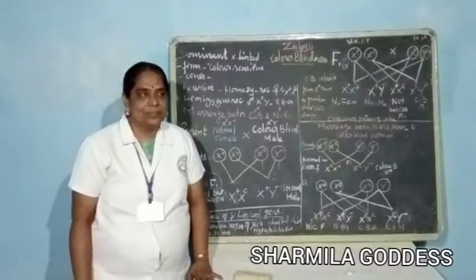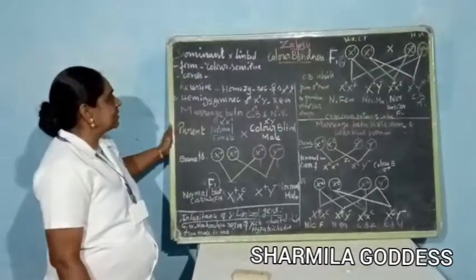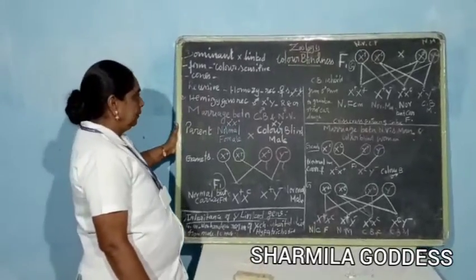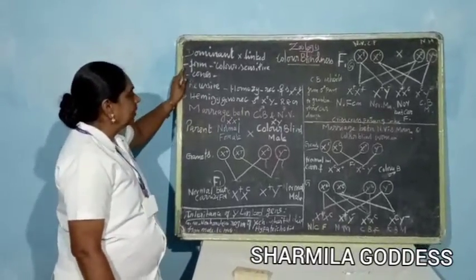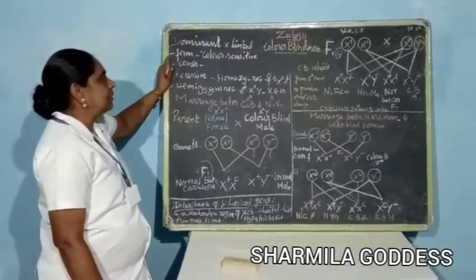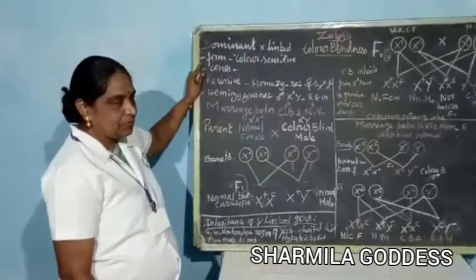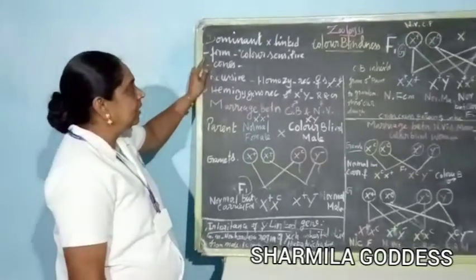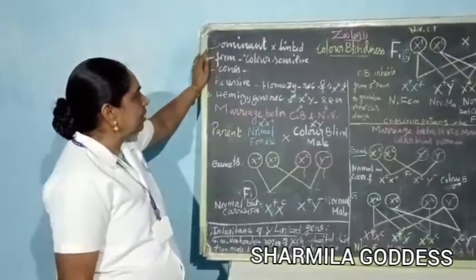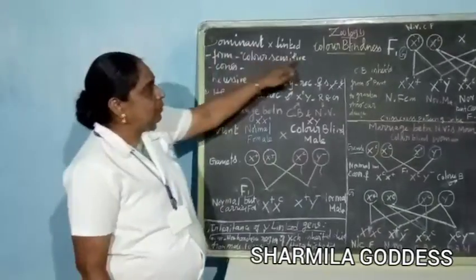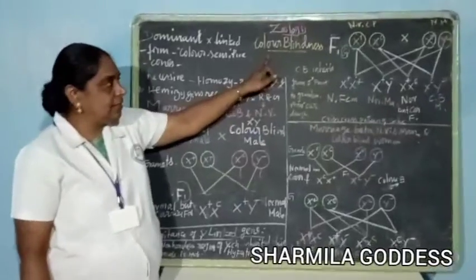Namaste children. Last class we discussed sex-linked inheritance, and we saw one example of sex-linked inheritance, hemophilia, that is caused by the recessive X-linked gene. Today we are going to see about the dominant X-linked gene.